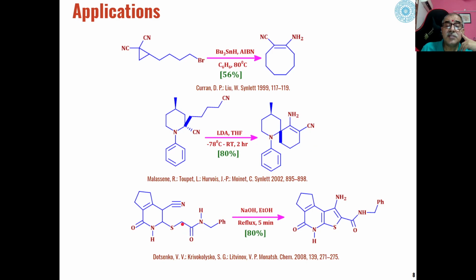Then these types of alpha thioketones again undergo cyclization. So a carbanion will be generated in presence of sodium hydroxide as a base at this place, and this carbanion will attack this carbon with conversion of this carbon-nitrogen triple bond into a carbon-nitrogen double bond. And then through cyclization and aromatization, this will lead to the formation of these types of thiophene, aminothiophene as the product. So this is again an important example of Thorpe-Ziegler reaction.